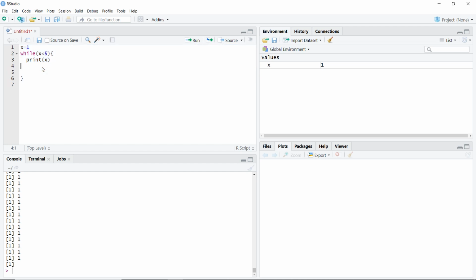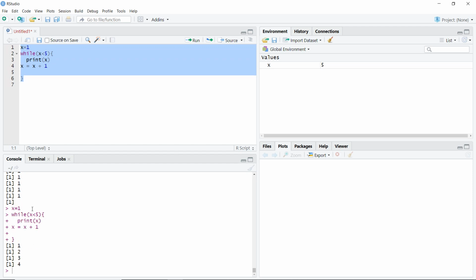So for a while loop, an iterative value is very important. A value should keep on changing such that after some time this particular condition becomes false. So in this case I had x is equal to x plus 1, so x would be equal to the old x plus 1. Now if I run this,